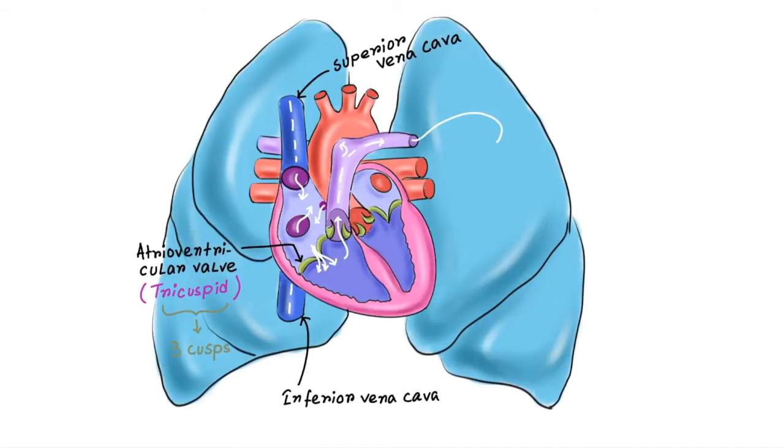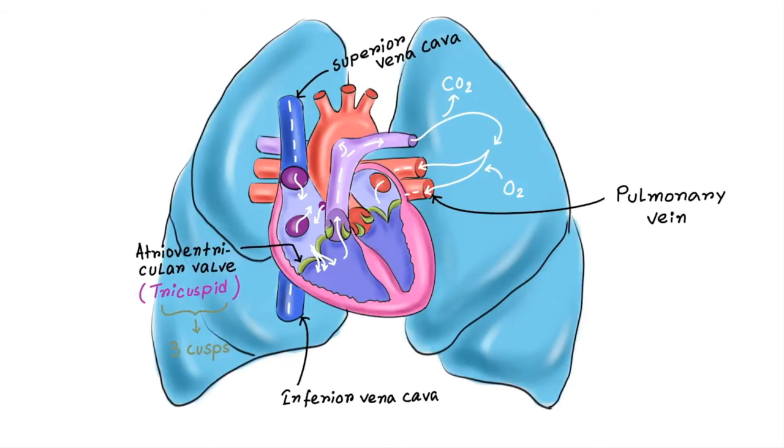Here I have drawn the lungs. So the pulmonary artery carries deoxygenated blood to the lungs, where the blood gets rid of carbon dioxide and picks up oxygen. Now blood comes back to the heart through these vessels. These are pulmonary veins. They carry oxygenated blood to the left atrium. Now this blood goes to the left ventricle through a valve. This valve is called the mitral valve. It permits the blood flow only in the forward direction and prevents unwanted backflow.